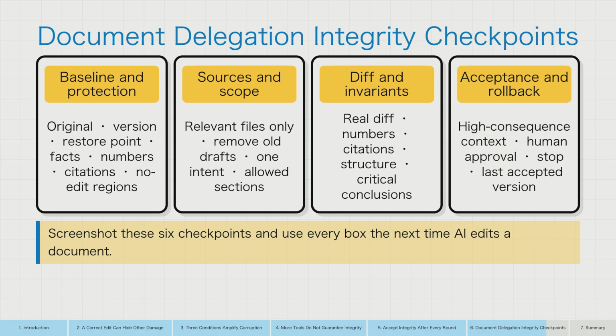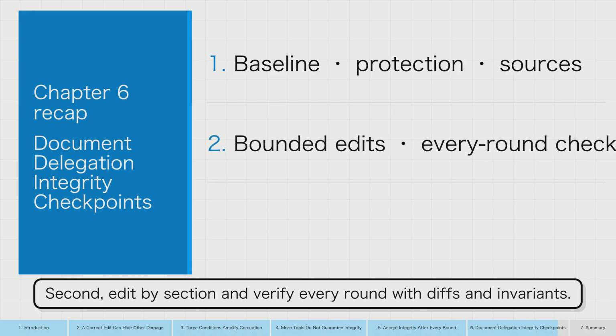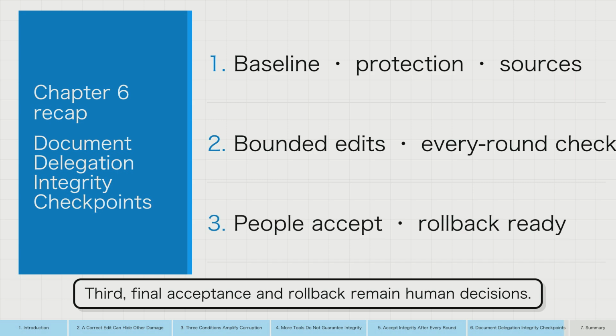Screenshot these 6 checkpoints and use them the next time AI edits a document. Chapter Recap. First, freeze the baseline, protected content, and relevant sources. Second, edit by section and verify every round with diffs and invariants. Third, final acceptance and rollback remain human decisions.